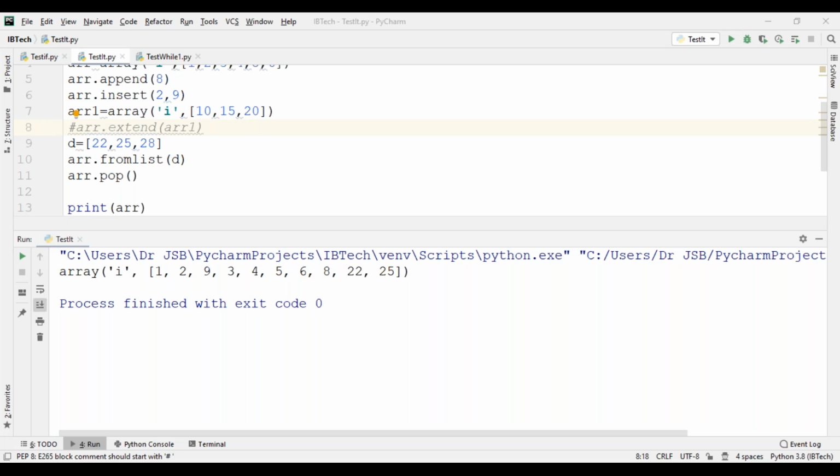Now, another one. The previous one is completed.